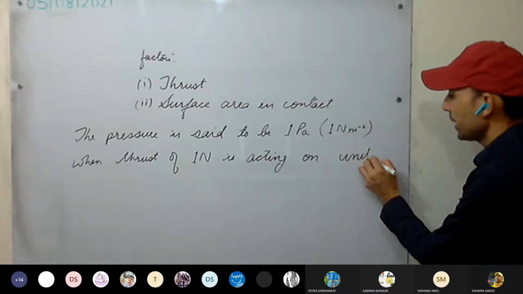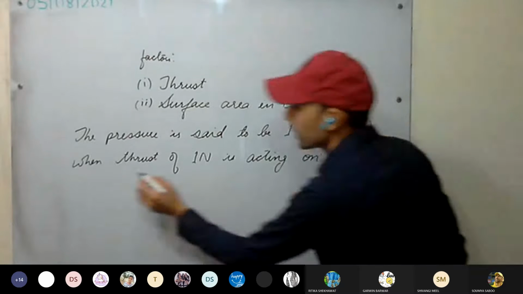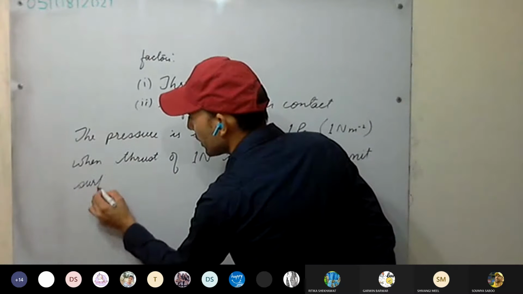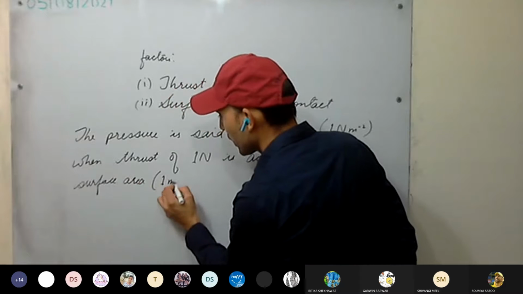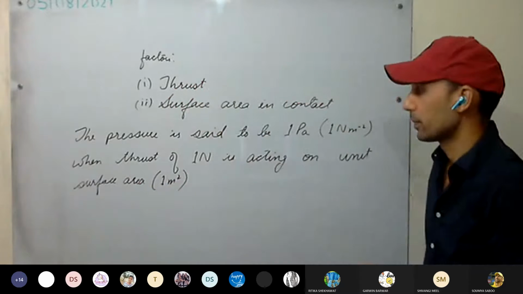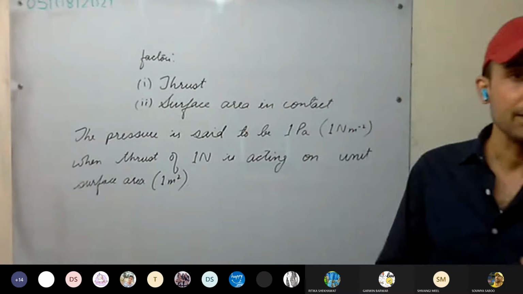Unit means 1 unit surface area. In bracket, you will write 1 meter square. This way we can define it.